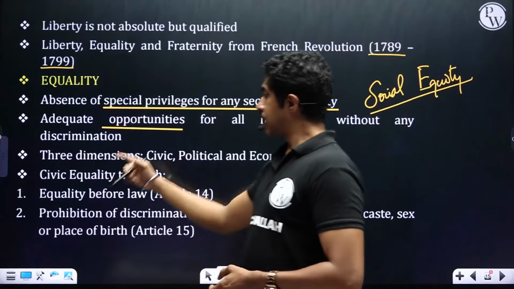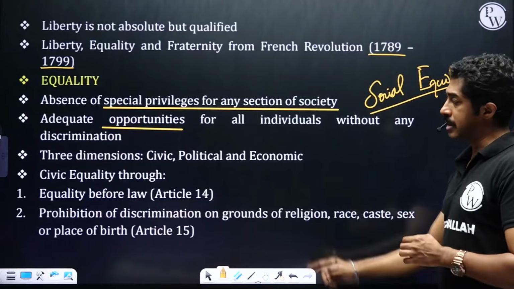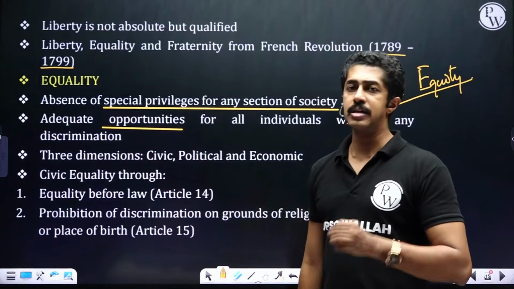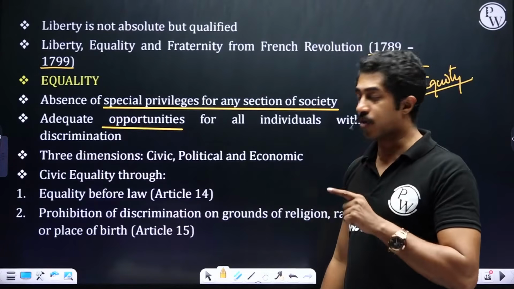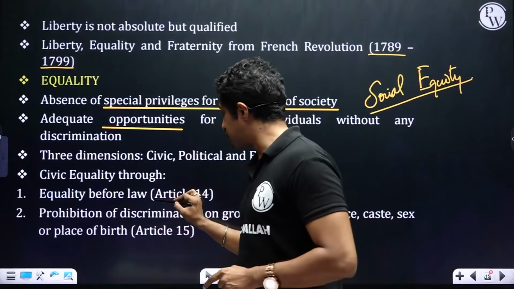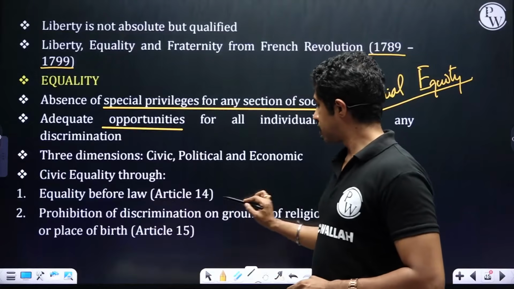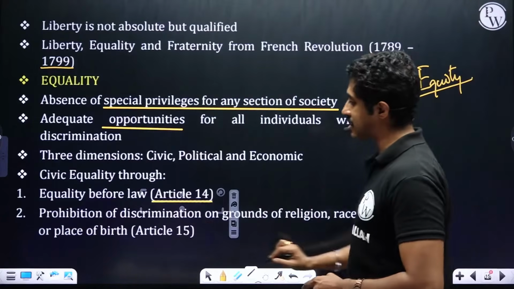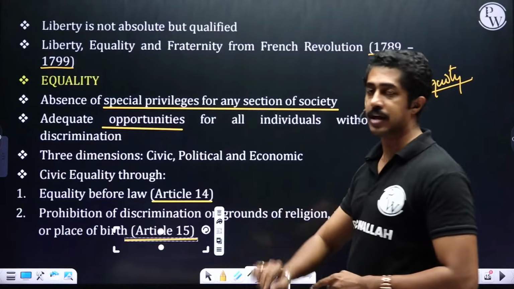Clear? 3 dimensions are there to equality: civic, political, and economic. Civic equality is achieved through equality before law, Article 14. Prohibition of discrimination on grounds of religion, race, caste, etc., Article 15.